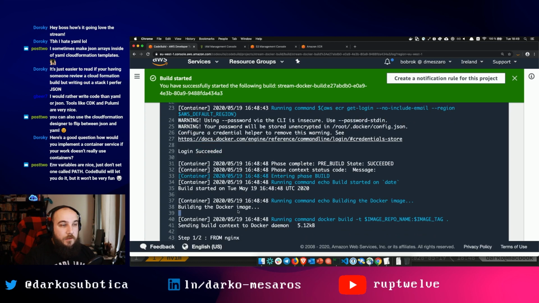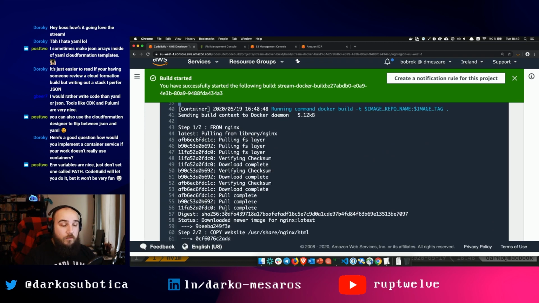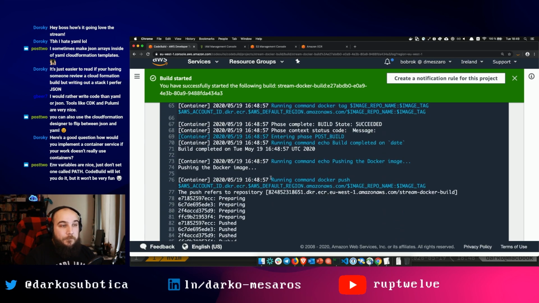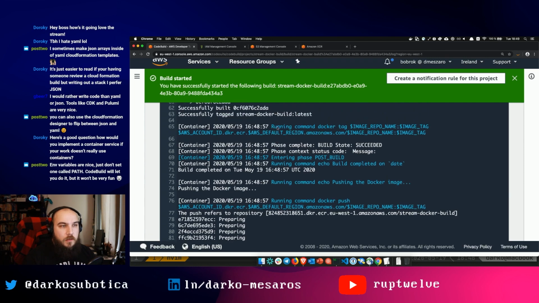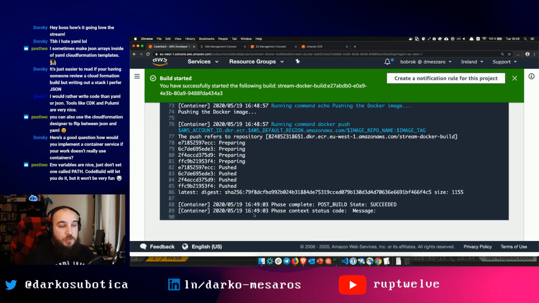So we can see here, now it's building the Docker image. It's pulling the Nginx layer from the internet, right? So it's copying the website. It's building. Where is it? It's running Docker tag. It has succeeded, and it's pushing. It has pushed the image onto ECR.